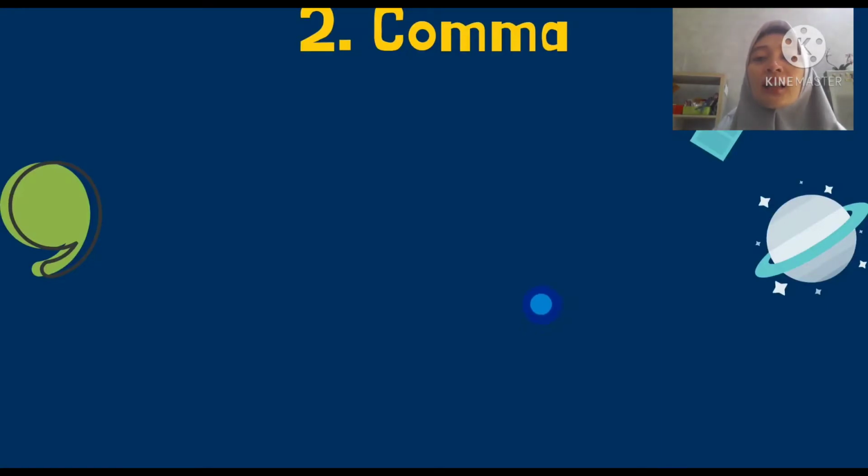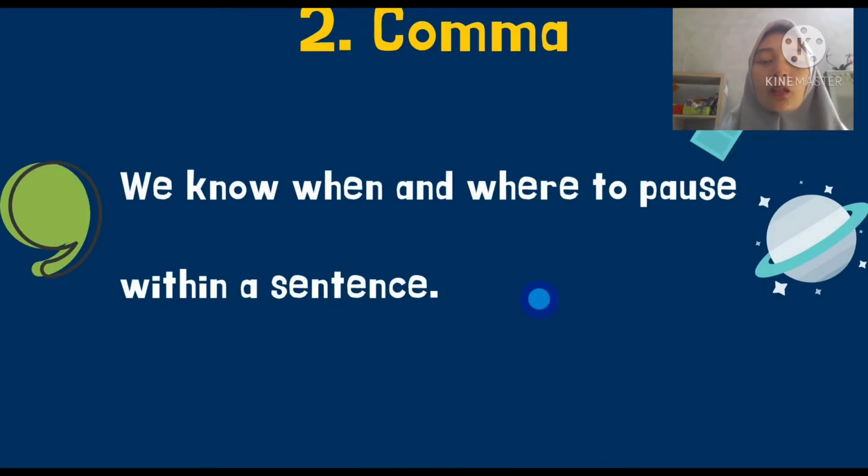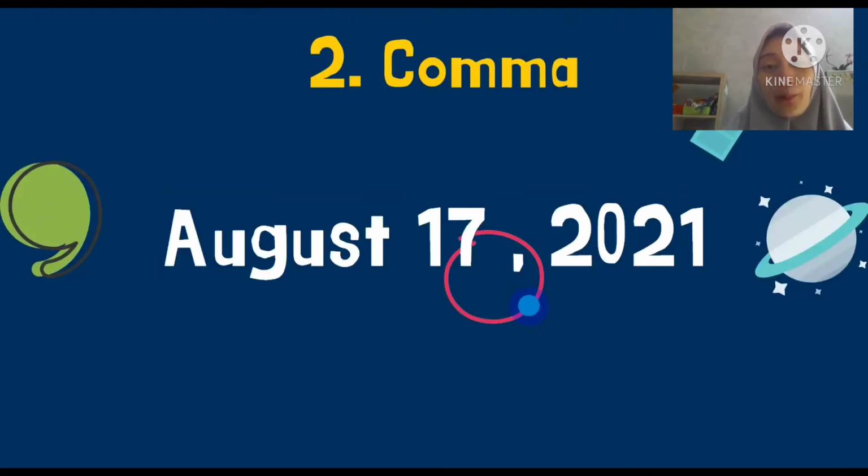Now we move on to comma. Comma is used to identify when and where to pause within a sentence. Pause, not to stop. For example, August 17, 2021. Do you know what day it is? Indonesia's Independence Day falls on August 17, 2021.